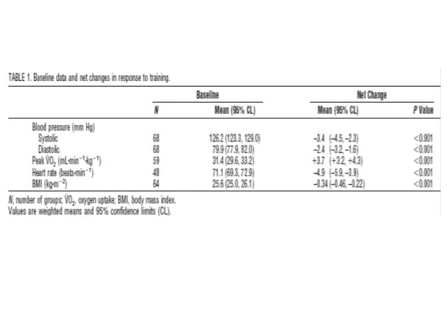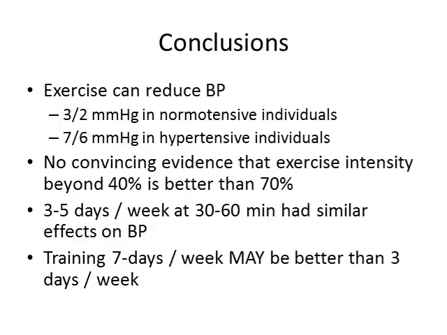So what they saw overall, the change in response to training, not looking at the intensities yet, we see the net change about 3.4 millimeter decrease systolic, 2.4 millimeter decrease diastolic, and an increase in VO2 max, and so those are all very positive changes. But probably the most interesting part, again, we've got these. So in normotensive people that don't have high blood pressure, we see about a 3 to 2 millimeter drop in blood pressure, so 3 millimeters systolic, 2 millimeters diastolic.